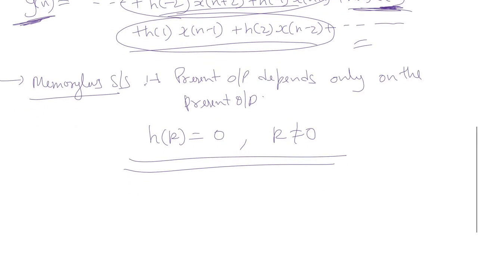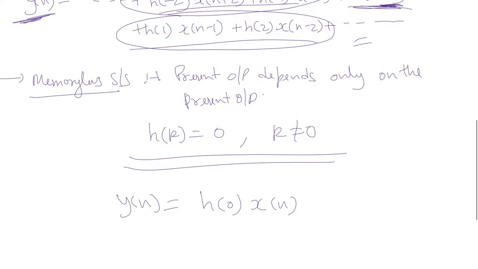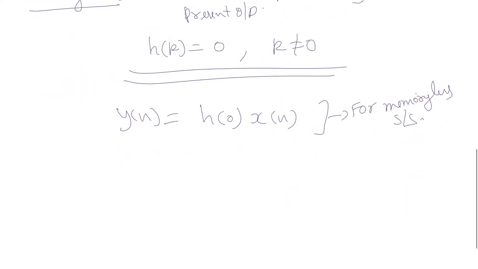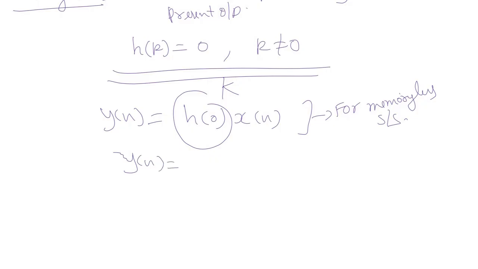So we can say that y[n] should be equal to h[0] times x[n] for a memoryless system. Let us say that h[0] is some constant k. So y[n] should be equal to k times x[n].